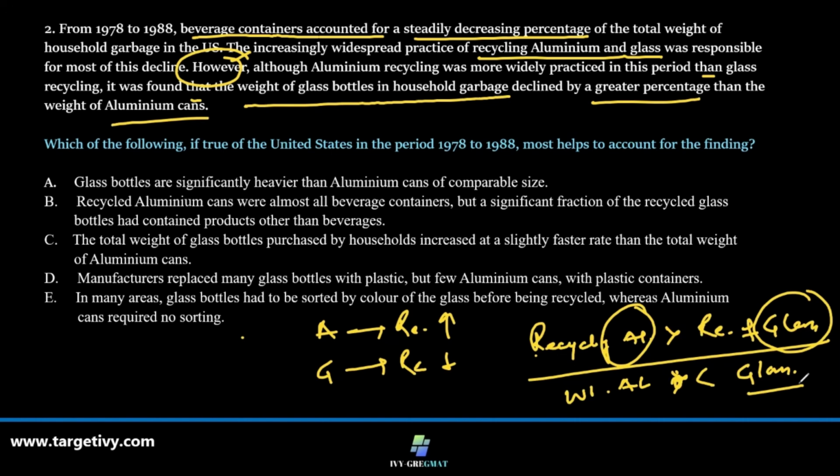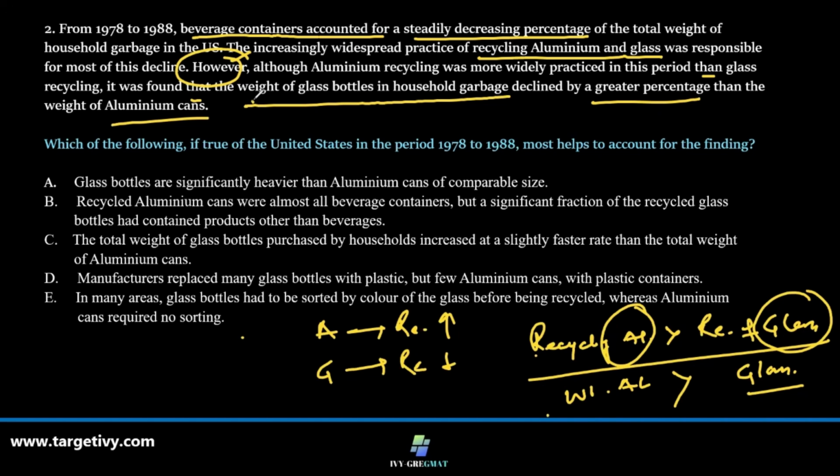So glass recycling, since it is less, should be a larger proportion of the garbage weight. But something else happened here. Contrary to our beliefs, the proportion of weight of aluminum was higher than that of glass. That's what has been said.